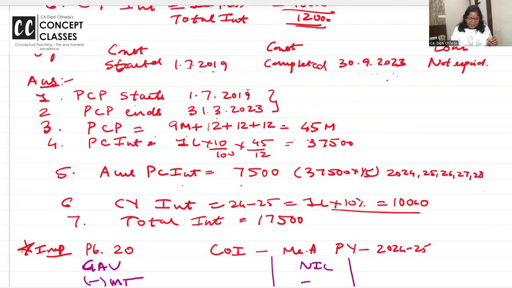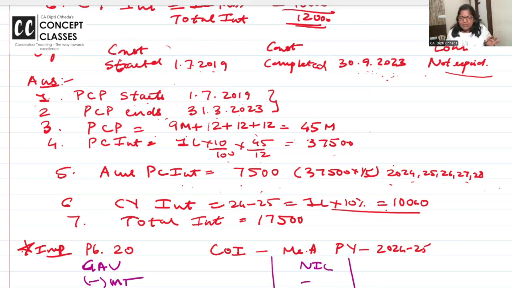What's the first step? Pre-construction period starts from the day you take the loan. Pre-construction period ends 31st March prior to the completion. So this time it's 45 months. 1 lakh into 10% into 45 by 12. By 12 means 1 month, and 45 gives 37,500. This is the total pre-construction interest. What's the annual pre-construction interest? 1/5 is allowed, for 5 years. And current year's interest is also not repaid. So current year's interest and pre-construction interest put together, 17,500 is deductible.